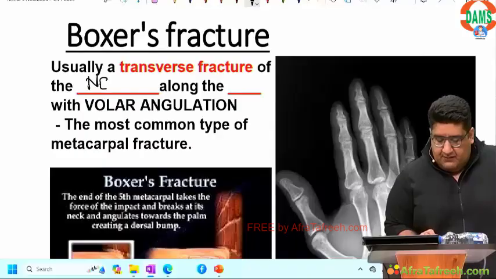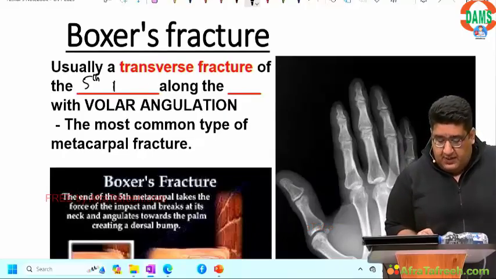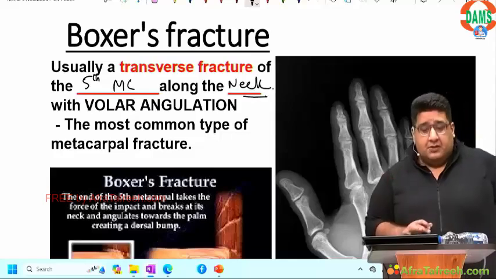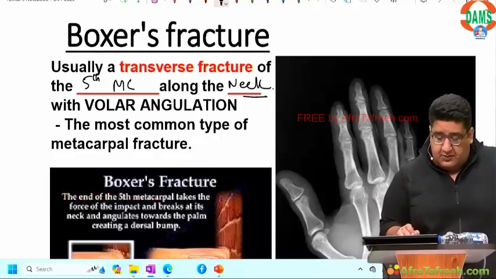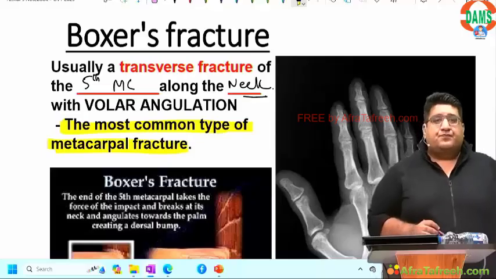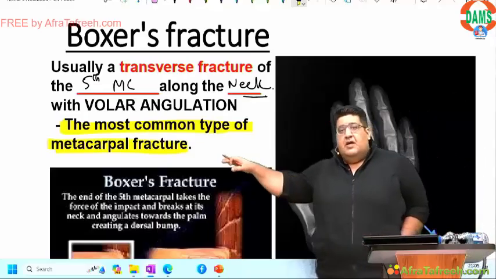So it is a transverse fracture of the neck, or you can write down transverse fracture of the fifth metacarpal along the neck with volar angulation. But the more important statement than all of it is that it is the most common metacarpal fracture. Out of all metacarpals, it is the most common metacarpal fracture.